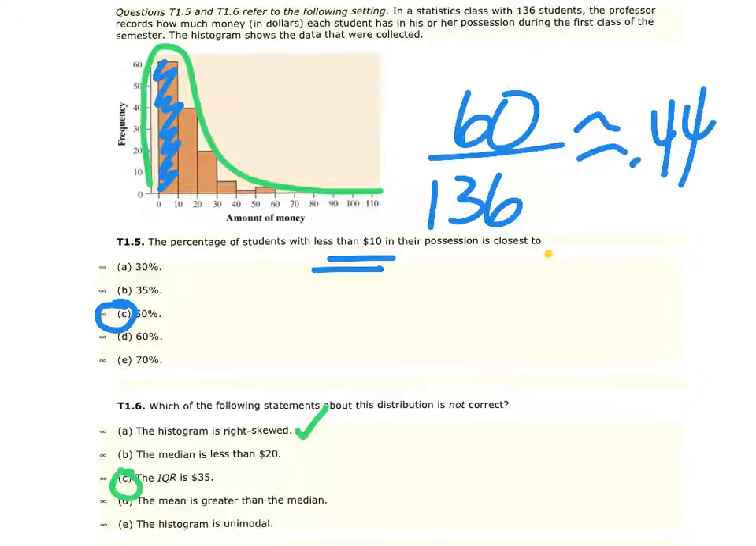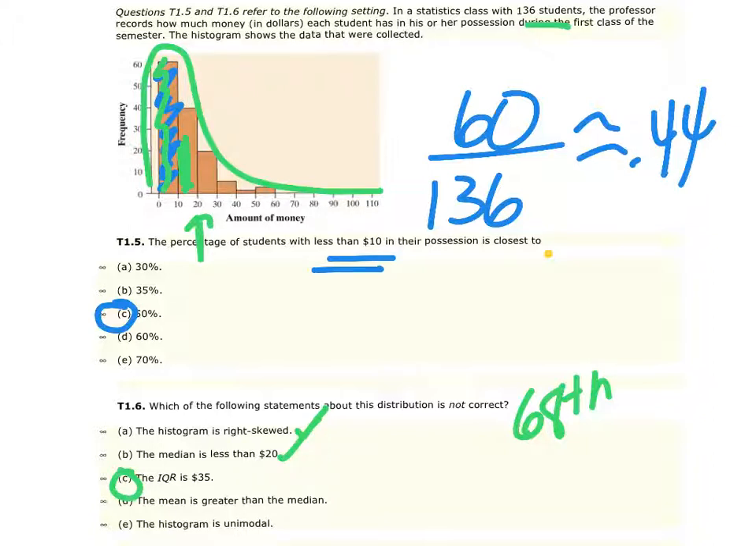What we know is that if we have 136 students, the middle number, if we take 136 divided by 2, is going to be the 68th student. We know that this first bin has 60 students, so we only need 8 more, which are somewhere in this bin. The median, therefore, does have to be less than 20. It's somewhere in the second bin, and I don't know what the answers were between 10 and 20, but it was less than 20, so that is also correct.